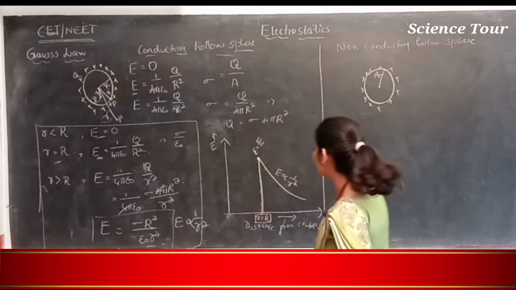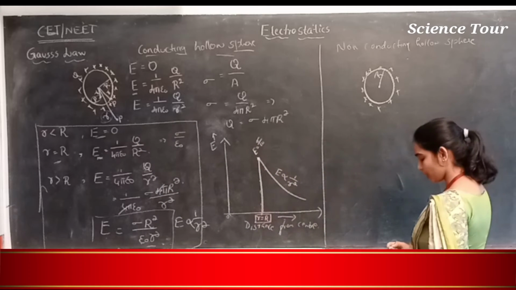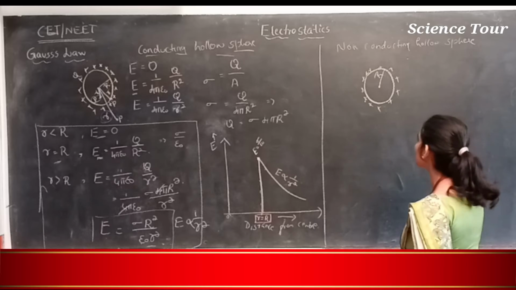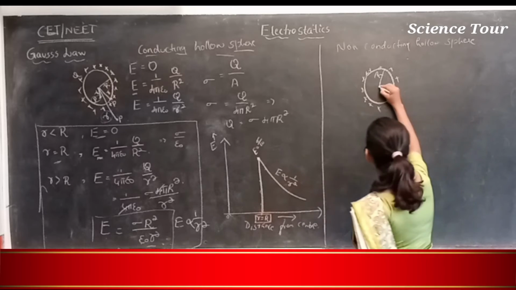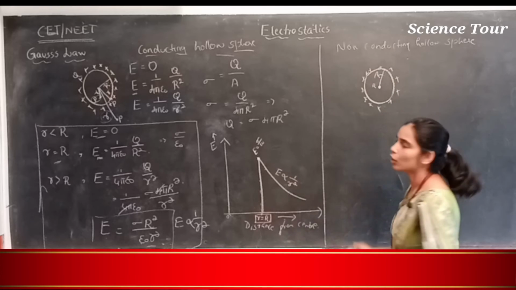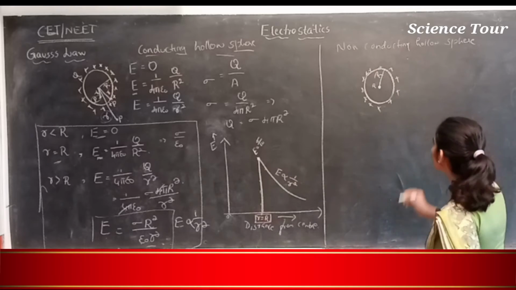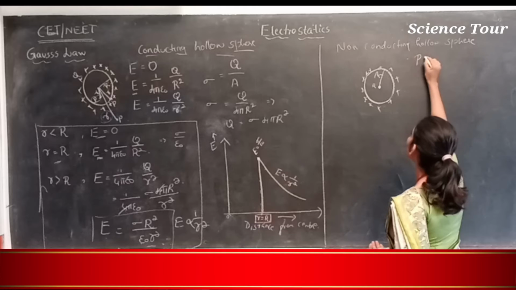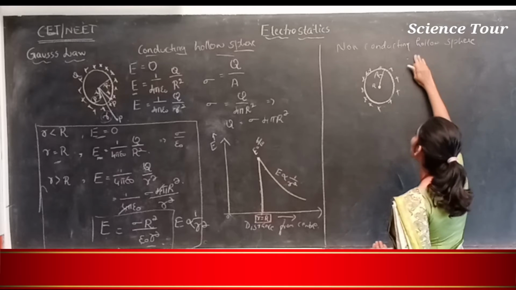At any point less than R it is 0. So now your P is at the center, and for that P the electric field is